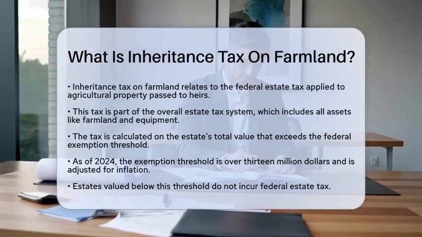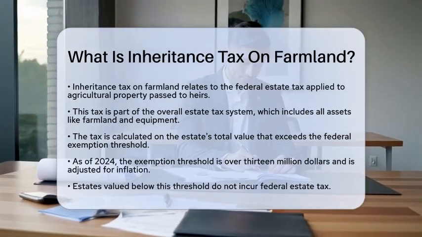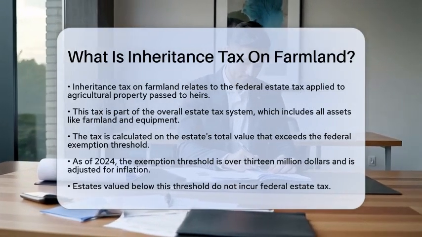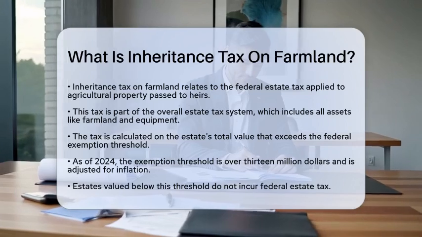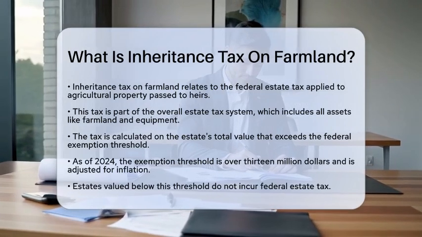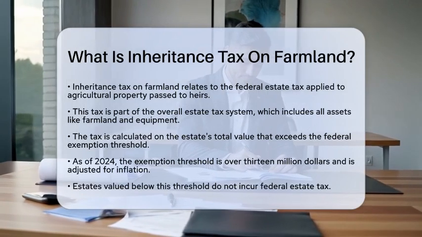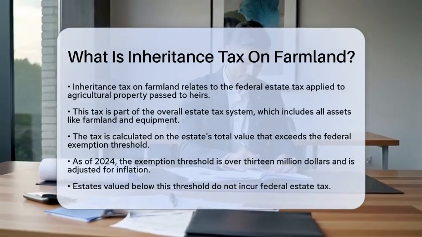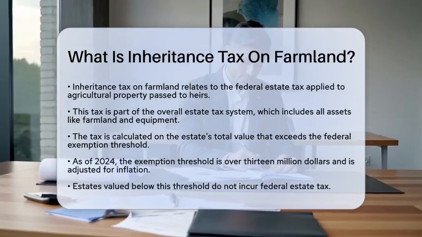Inheritance tax on farmland refers to the federal estate tax that may be applied to the value of farmland passed down from a deceased person to their heirs. This tax is part of the overall estate tax system, which includes all assets in the estate, such as farmland, equipment, and other properties. The tax is calculated on the total value of the estate that exceeds the federal exemption threshold. As of 2024, this threshold is over $13 million, and it is adjusted for inflation. If the estate's value is below this amount, no federal estate tax is due.